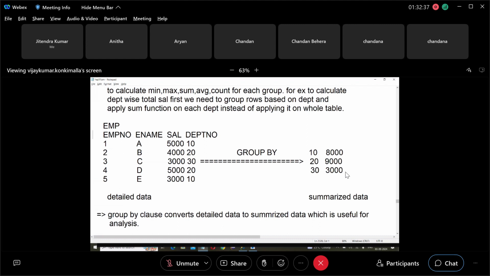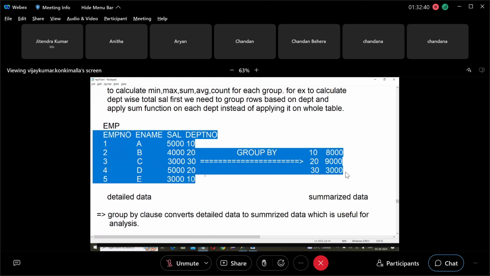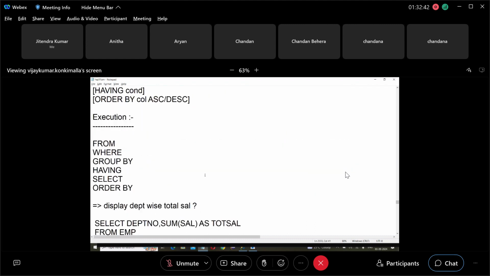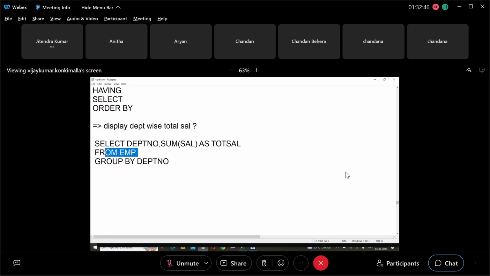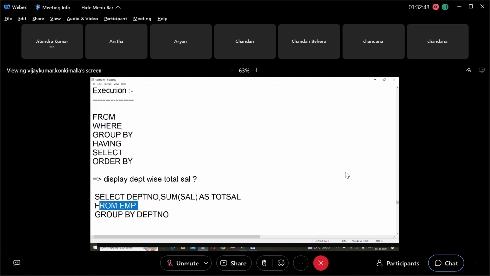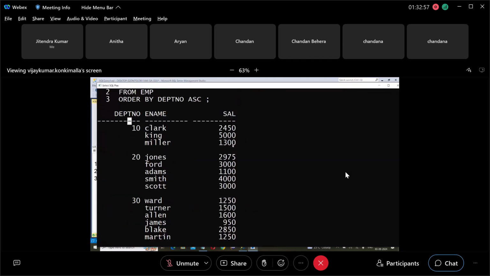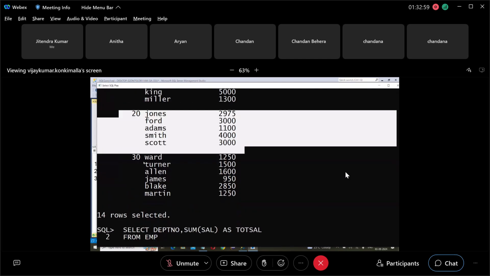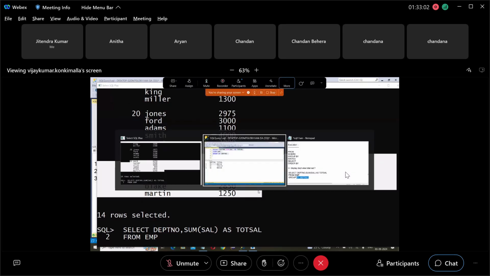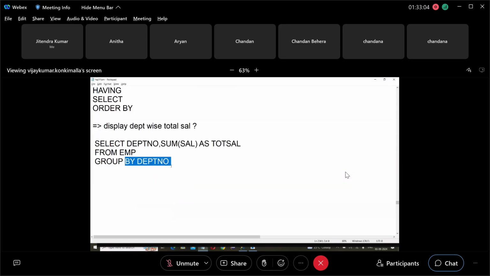After going to the table, what does it create? First, what is executed? FROM, that means first it goes to the table. After going to the table, what is the next one? WHERE is not there. What is the next one? GROUP BY is executed. So it creates groups based on department. 10th becomes one group, 20 becomes one group, 30 becomes one group. What is the next one? SELECT is executed. What is select selecting? Department number and total salary.